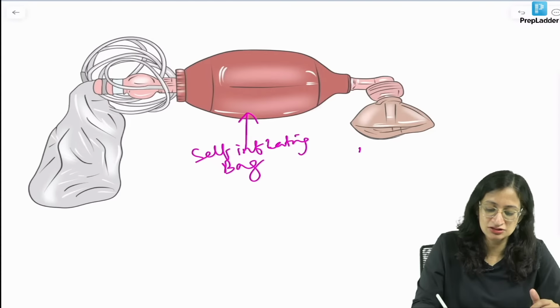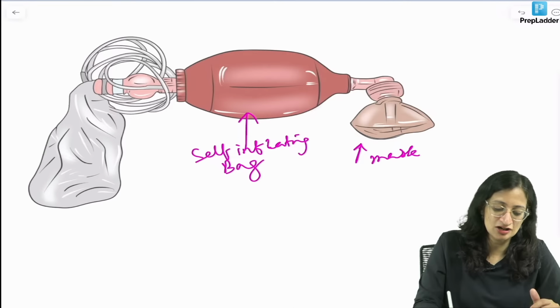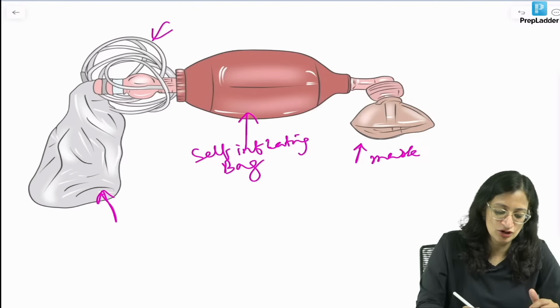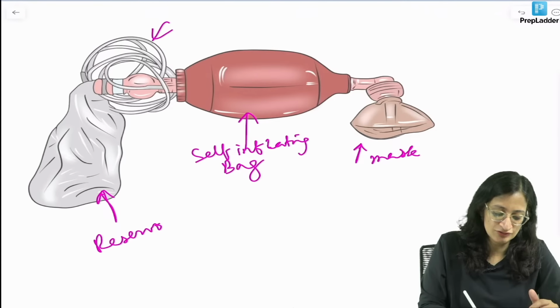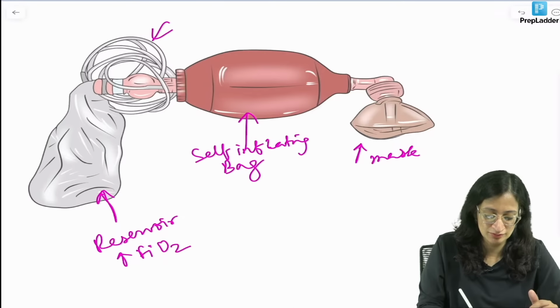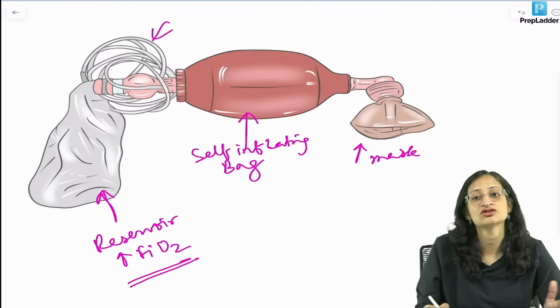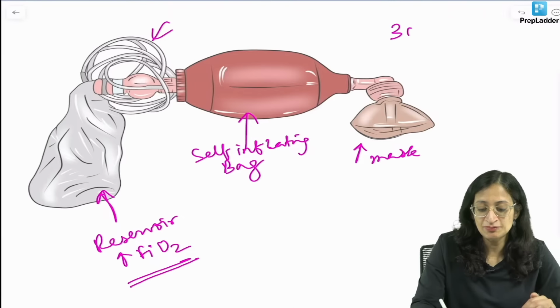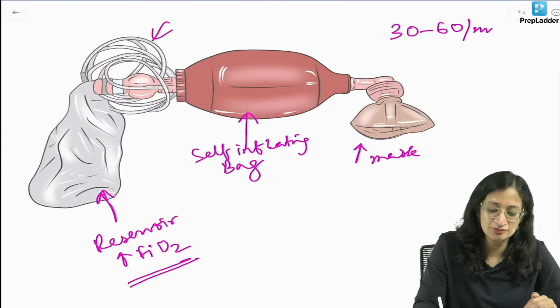This is the mask, and a tight seal is required. This is the oxygen tubing, this is the reservoir. What is the function of the reservoir? The function of the reservoir is to increase the FiO2 delivered to the baby, that is, increase the fractional concentration of oxygen in the inspired air. PPV is required at the rate of 30 to 60 breaths per minute.